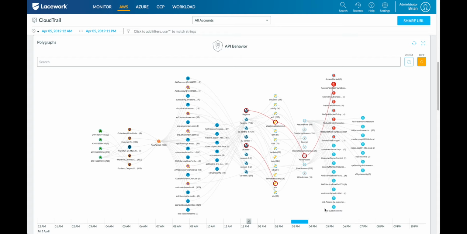And what we're doing is we're looking for anomalies across basically all these different vectors. So whether it's a user logging in from a new location, accessing a new region, accessing a new service in that region, or even using a new API call or the result of that API call, these are all different vectors that we use to help discover anomalies. So I'm going to give you a couple examples again.